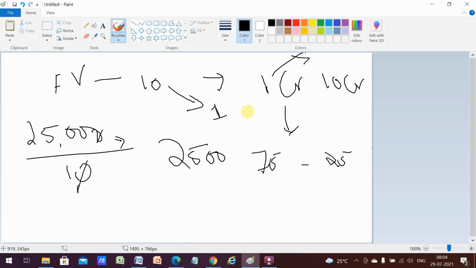There is actually no benefit to a retail investor, because let's say he was holding one share of Eicher Motors at 25,000. Now he is going to be holding 10 shares of Eicher Motors at 2,500. So the value is going to be the same for him. This equals 25,000 again. So there is no real benefit in a stock split. People feel that this is a good thing, but there is no real benefit as such. Only the price decreases and the number of shares increases. So this is about the stock split. We'll go to the next one.